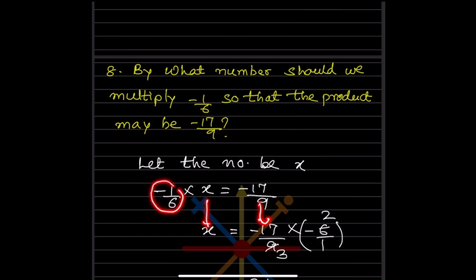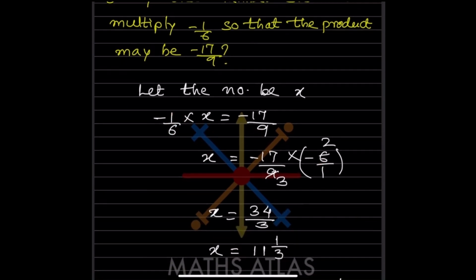So if this goes to the other side, this is minus 1 by 6, so it is going to be minus 6 by 1. Here 3 2s are 6 and 3 3s are 9. So this is going to be 34, because minus, minus will become plus. So 34 divided by 3.